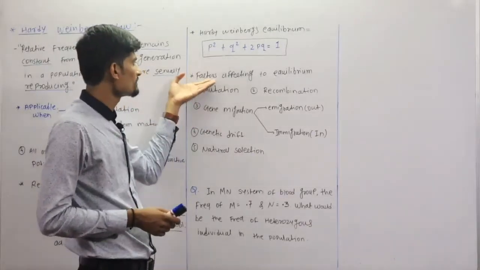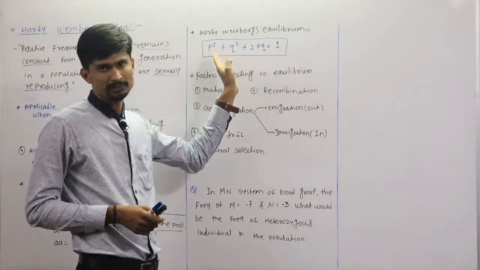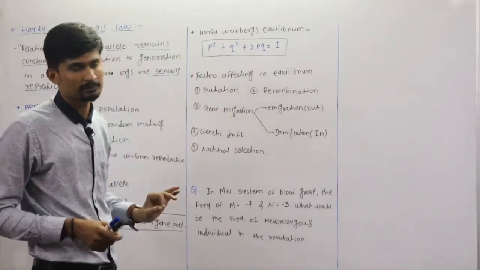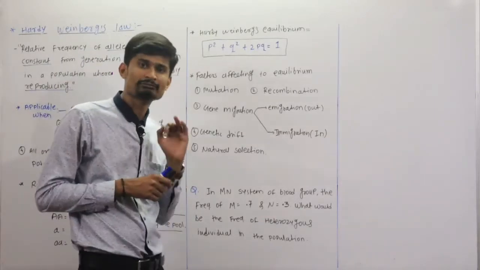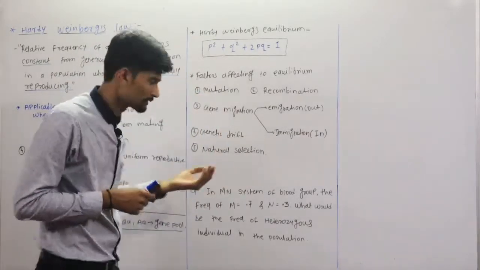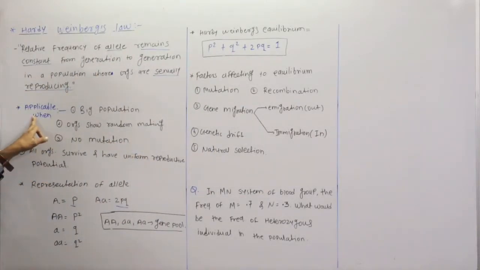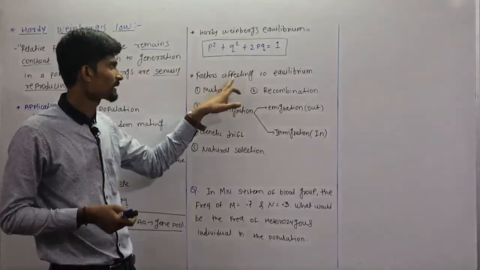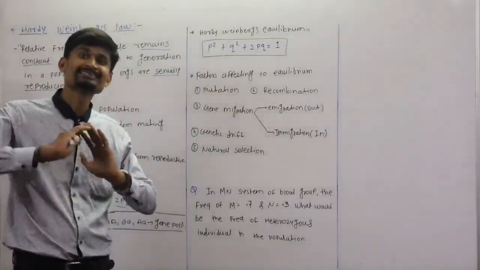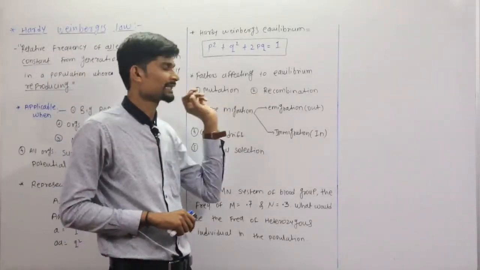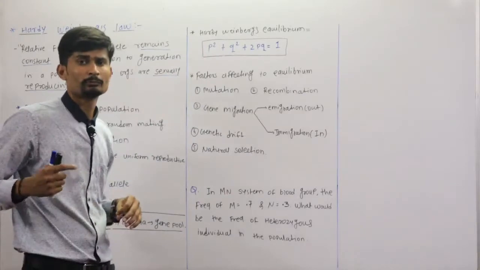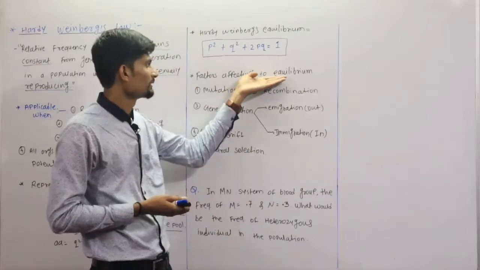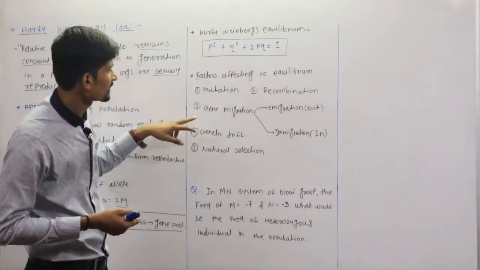Now we will see the factors affecting the Hardy-Weinberg's equilibrium, or the Hardy-Weinberg's principle. Which factors affect this equilibrium? The first factor is mutation. I have told that there should be no mutation, so mutation is a factor which will disturb the equilibrium. Then the second one is recombination, because recombination also causes variation, so it will also disturb the equilibrium. Then the third one is gene migration.